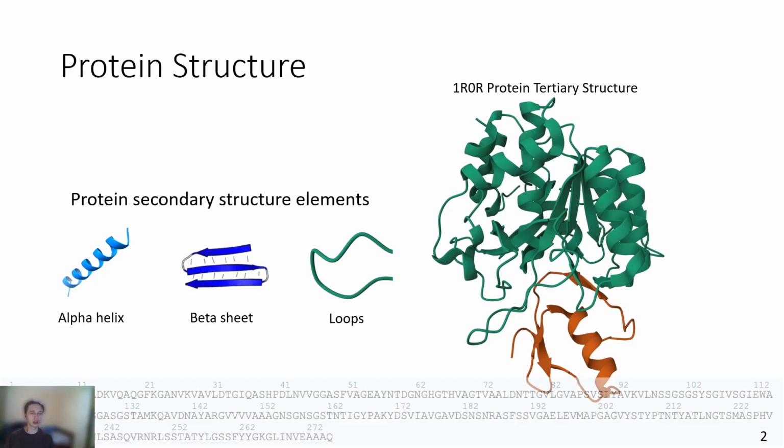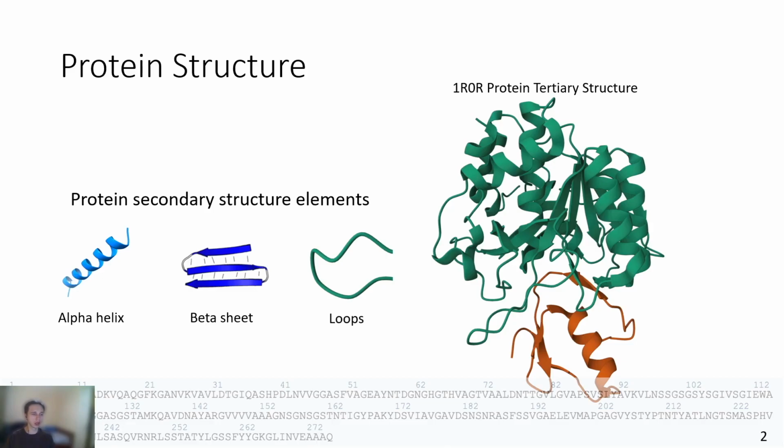Protein structure can be divided into multiple levels. The first being primary structure. This is the linear sequence of amino acids in the polypeptide chain, and this sequence is determined by the genetic code. The secondary structure refers to local folded structures that are formed within a polypeptide chain.